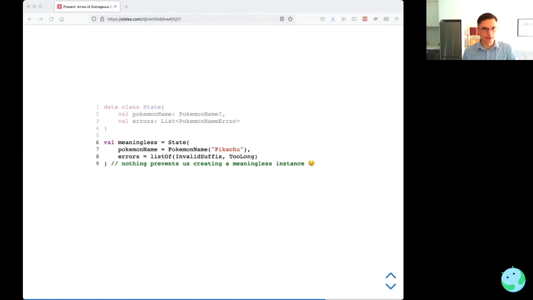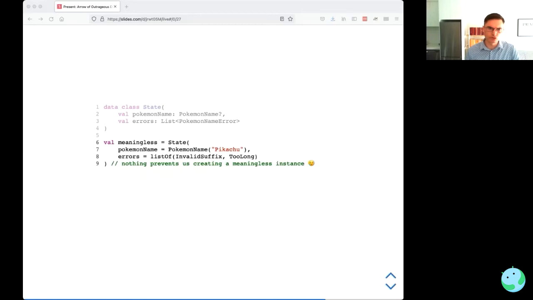The disadvantage of doing it that way is that we come up with this meaningless state. Here we've said, okay, the state includes a validated Pokemon name, and it also includes errors, invalid suffix and too long, so there's nothing to prevent us from creating a meaningless instance.